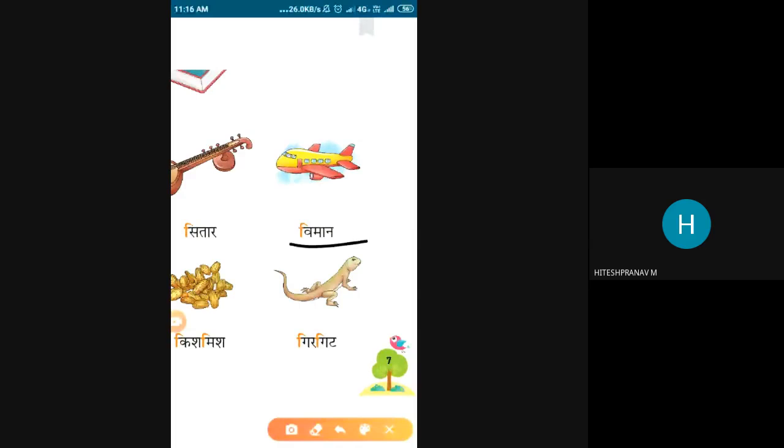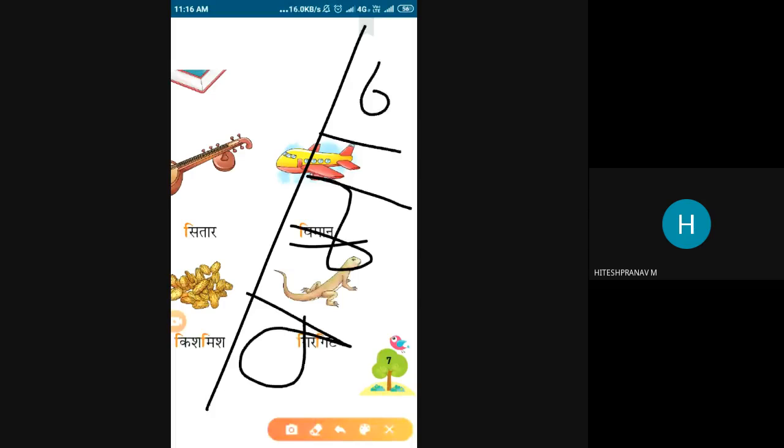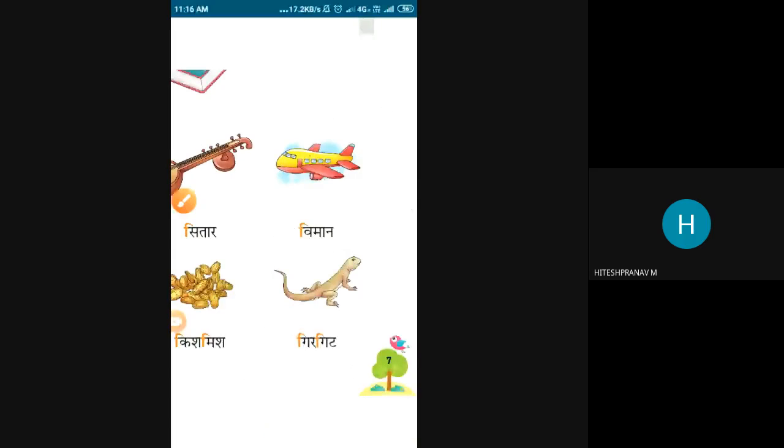This is Viman. Viman means what? Aeroplane. See the pronunciation, child. This is Va, Ma, and Na. See here, this is Va. We are adding the E ki matra. So after you add the E ki matra, what will happen? It will add the sound also. So Va, we have to add the E sound: Iv plus E, Vi. So Vi, Ma, Na, Viman. Viman means aeroplane. So Viman means what, child? Aeroplane. See the next one, child.